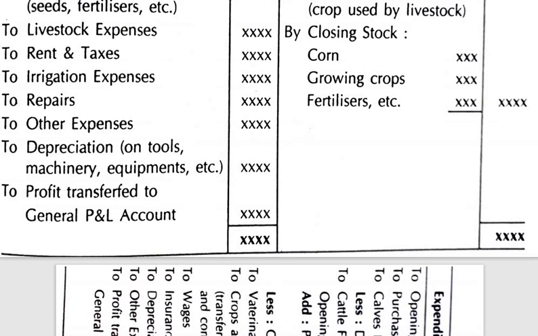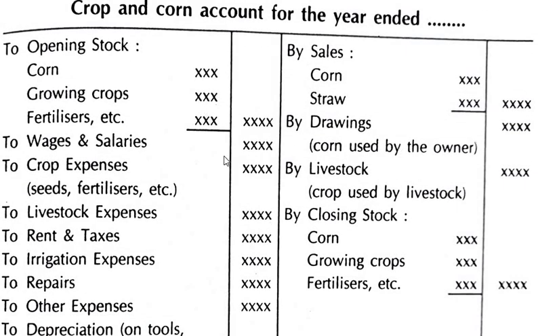Well, we go for the next one, that is in terms of horticulture. Now what is this horticultural account? Okay, now see, as I told you, for agricultural products, that is for crops, you use this particular account. But if it is horticultural, that is, suppose you are cultivating fruits, or vegetables, flowers.